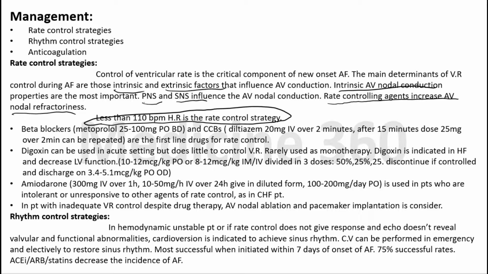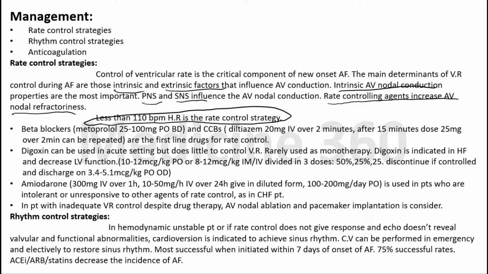We mostly do not use non selective beta blockers like propranolol, because in patients with COPD or asthma, non selective beta blockers can increase the severity of these diseases.